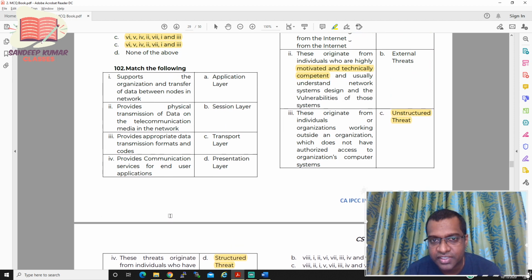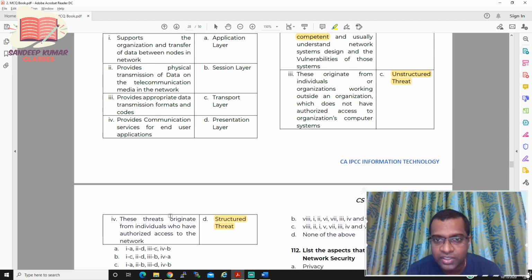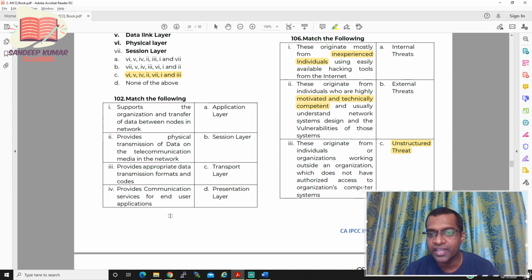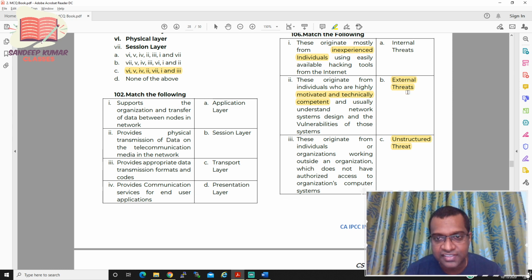So what is the third one? These originate from individuals or working organizations outside an organization which does not have authorized access. So it should be an external threat. What do you mean by external threat, sir? It is nothing but an outside person who enters into the network, does not have any authorization, and tries to mess up with the servers. That is called an external threat.